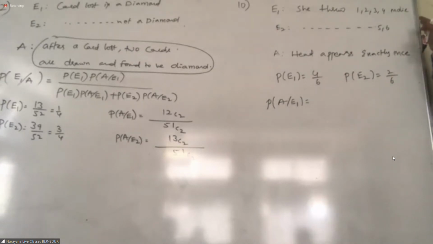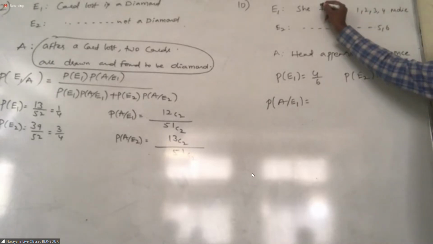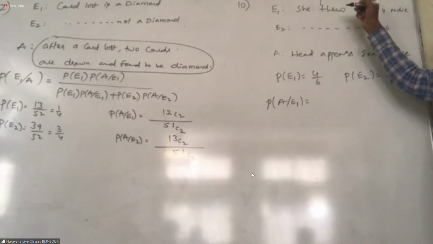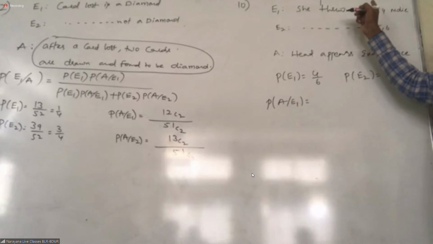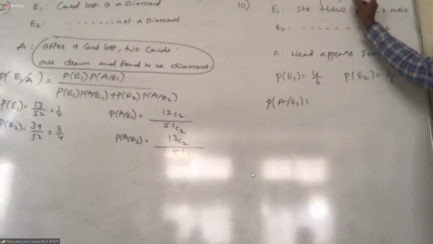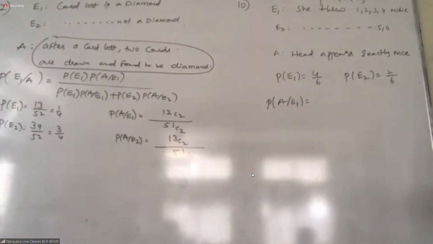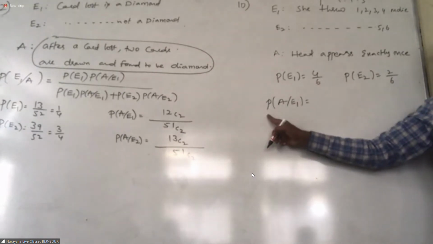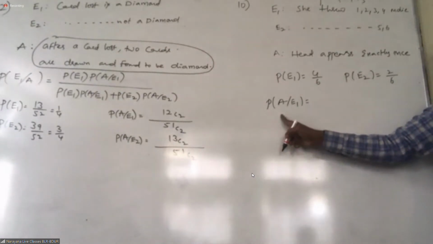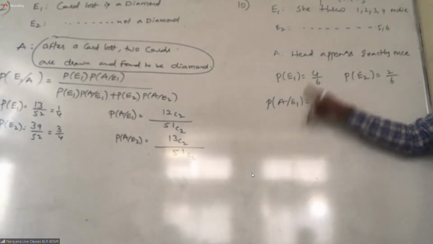1, 2, 3, 4. Later she is doing another action, another task. What is another task? She tossed the coin. Please observe, students. How many times? Only one time. Only one time means you are getting 8 or 10. Now, the probability that she gets exactly one head when she threw 1, 2, 3, 4.